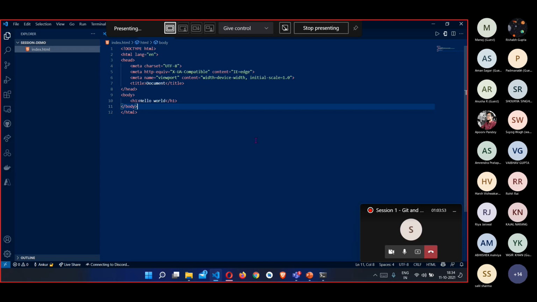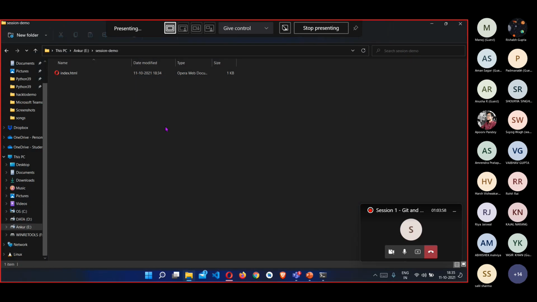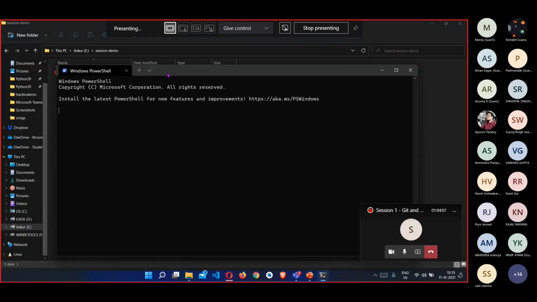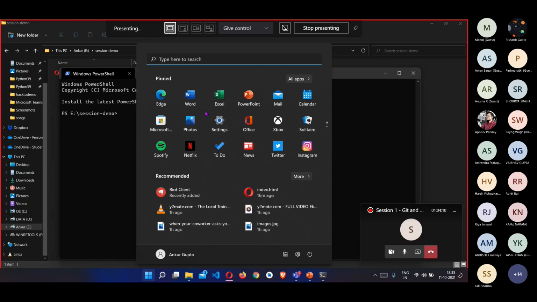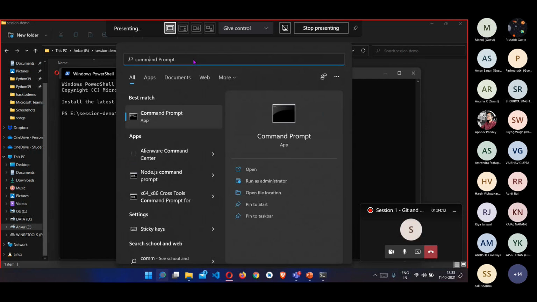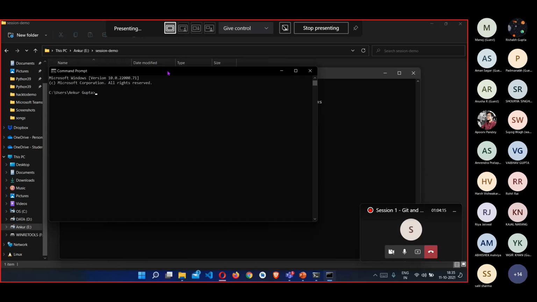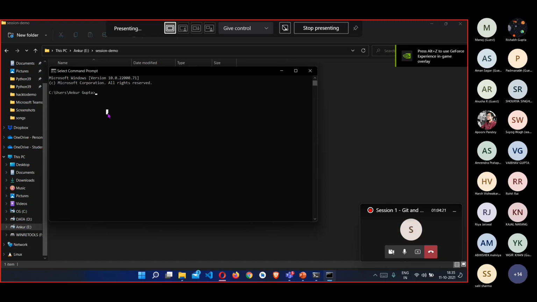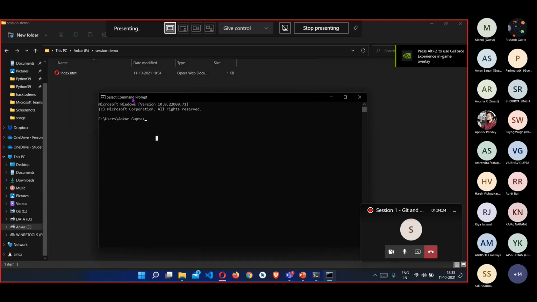Now what I want is to initialize a Git repository for this whole project. To do that, I would open my terminal in this particular path. You can also go to the start menu, search for command prompt and open it. Since many people are doing this, I will also use the command prompt only so that it becomes easier for us to synchronize. Right now I have the users Ankur Gupta path here, which is the default path of command prompt.